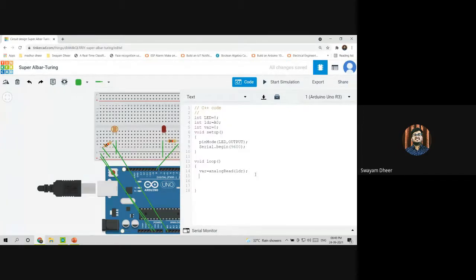Okay. So I'll be using analog read. Then again, this is some basic command. If you want to, you can do it. This is just for mentioning what the LDR value is.